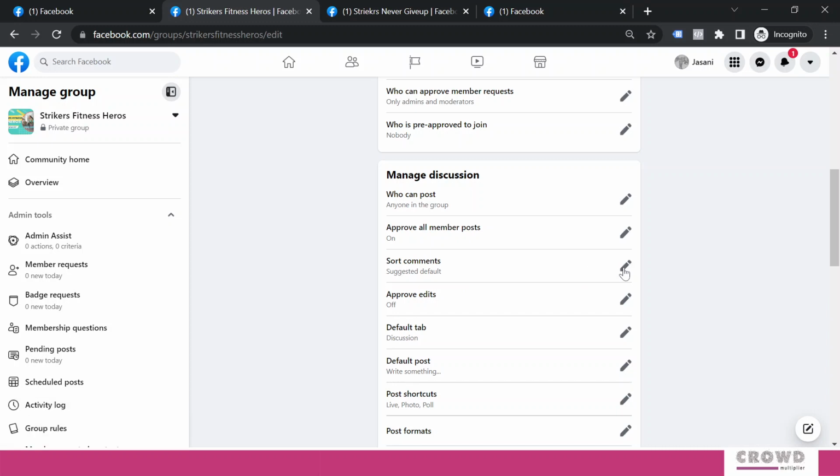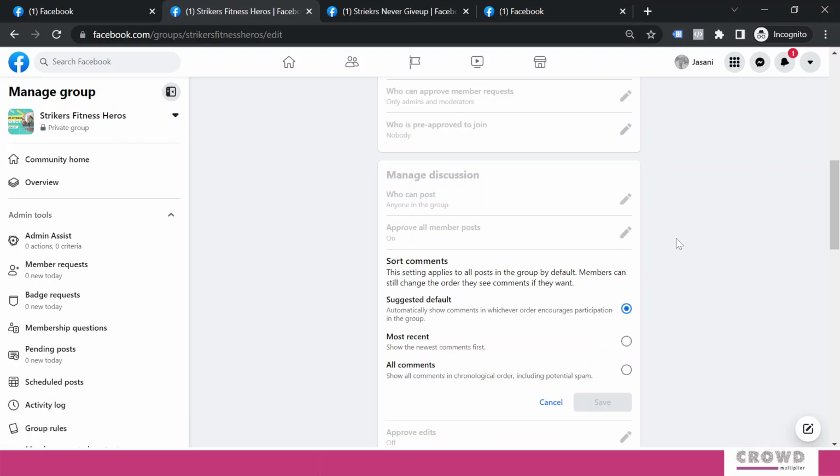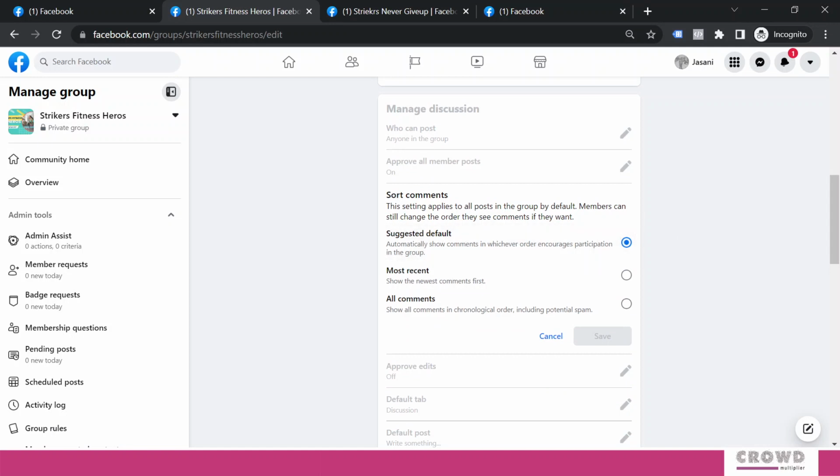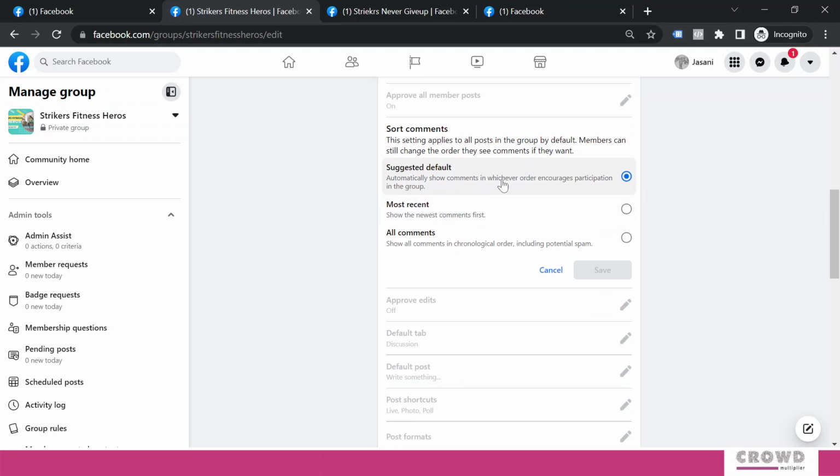Short comments, suggest default. Over here, what we can see is this setting applies to all posts in the group by default. Members can still change the order by comments if they want. So this is default, but if you want to show the most recent comment at top, then you can go for this. I will go with the default, that is okay.